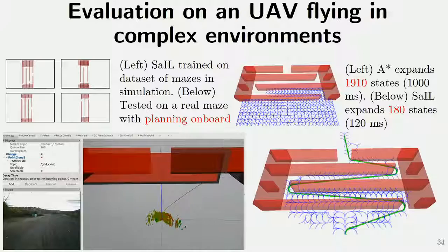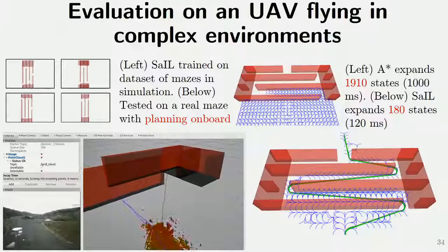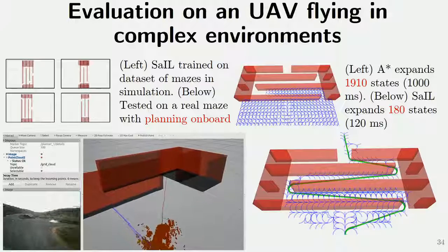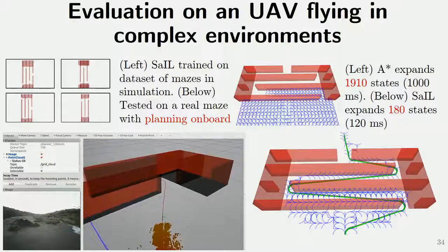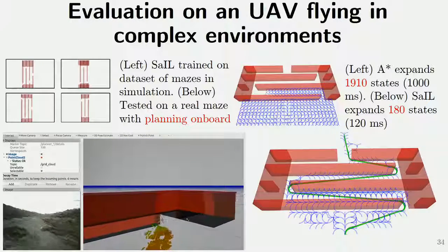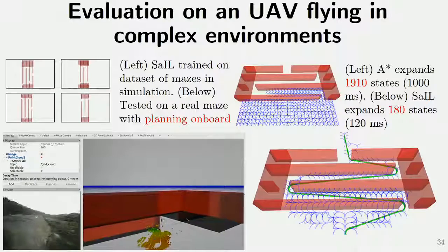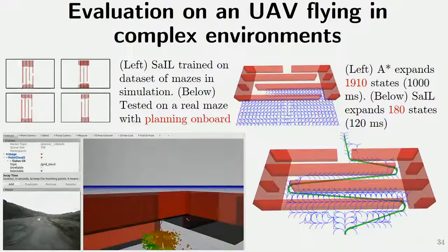In this example, we train it only in simulation on these sorts of mazes. And then the planning is done on the robot onboard, where it encounters these no-fly zones, which form a maze-like environment. It can find this policy of hugging the maze and reaching success, whereas optimal A star is not able to solve the entire problem.